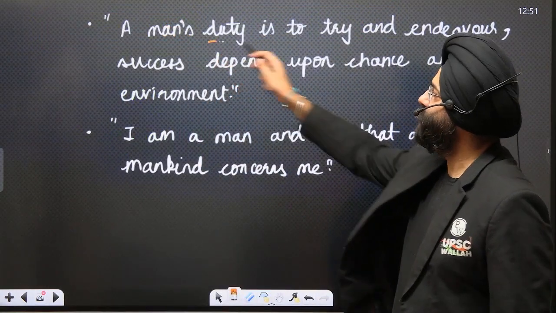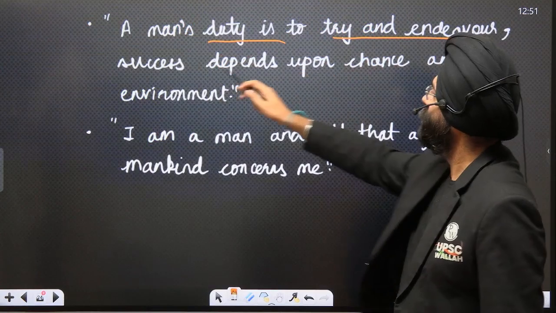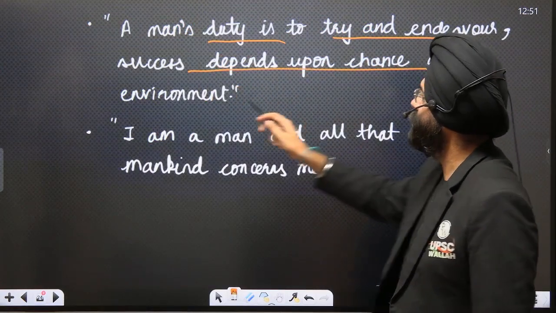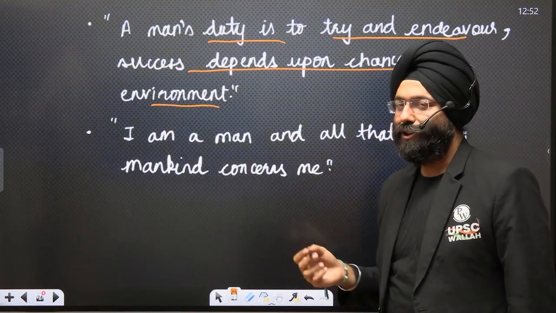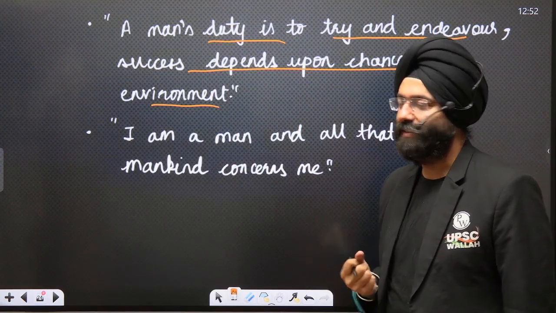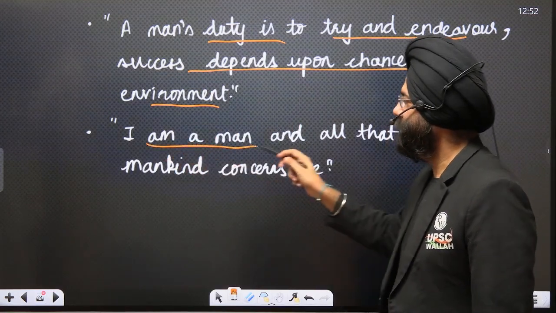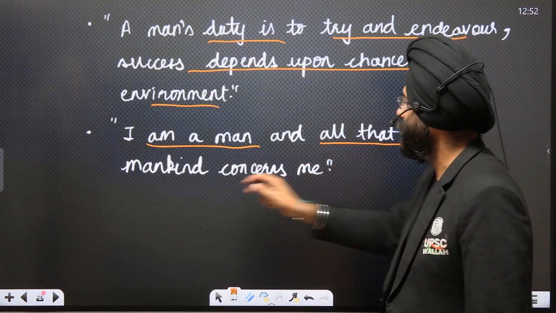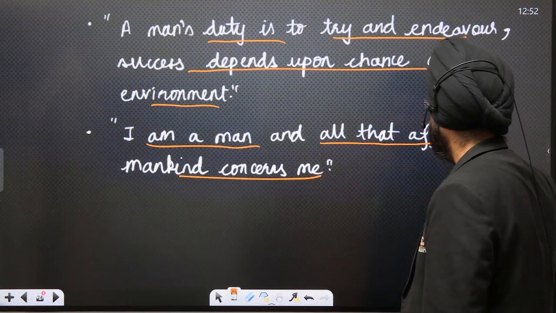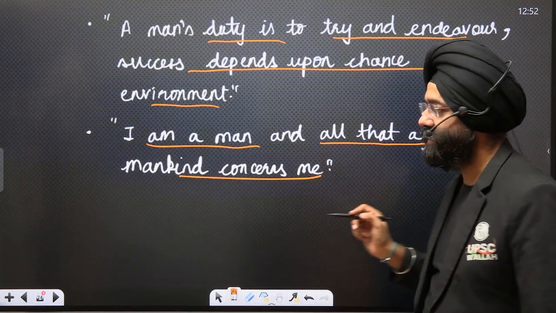Next is: man's duty is to try and endeavor; success depends upon chance and environment. Now, this is again a quotation that would be relevant when you're preparing for the civil services examination. I am a man and all that affects mankind concerns me. This is again a beautiful quote that can be asked in your ethics paper 4.